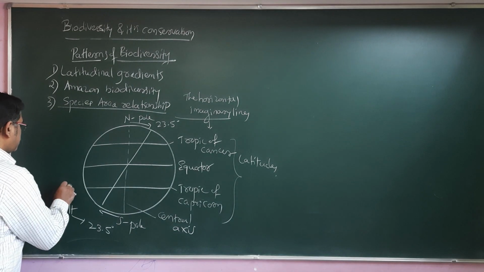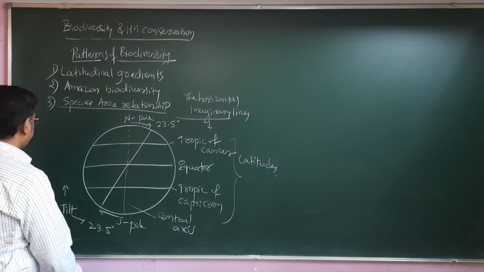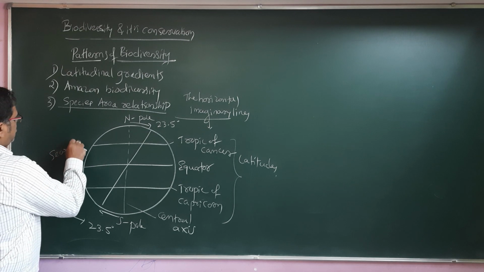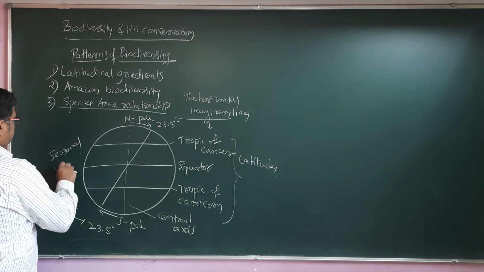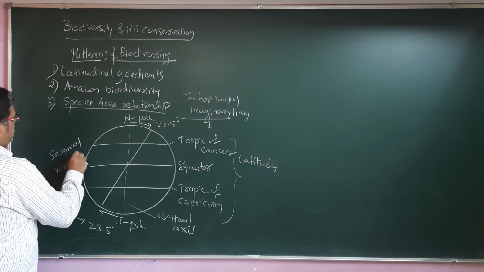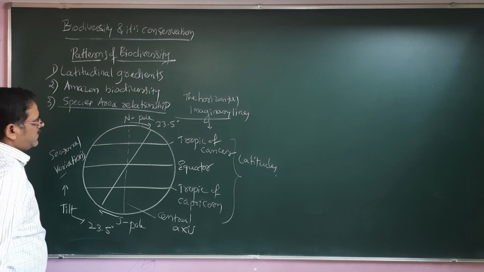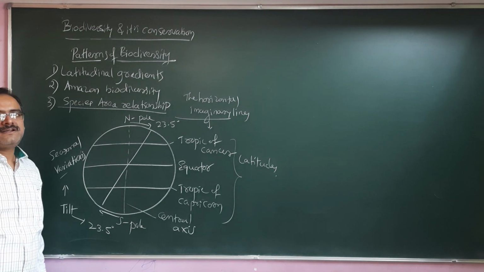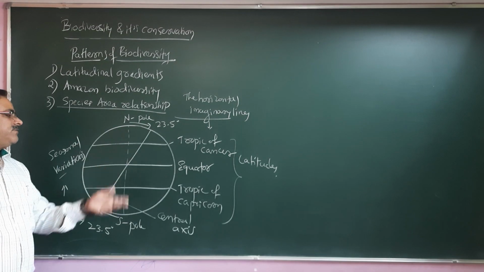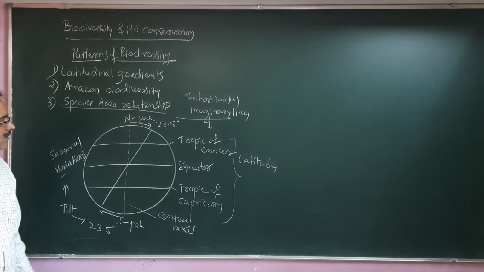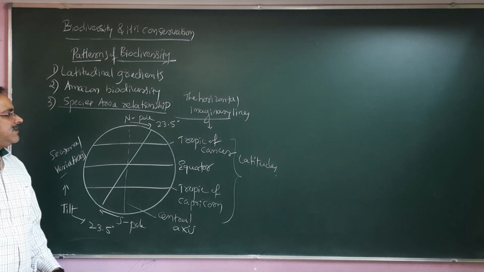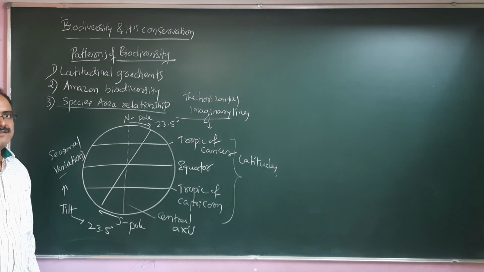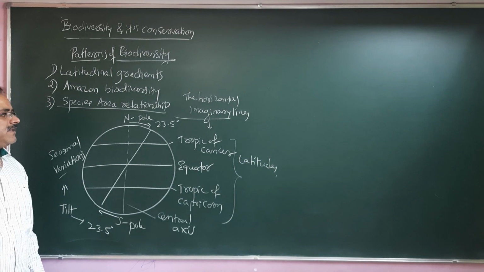Seasonal variations mean that when the North Pole is facing summer, the South Pole has winter. When the North Pole has winter, the South Pole will have summer. This fluctuation in the seasons is because of the 23.5 degree tilt from the central axis.